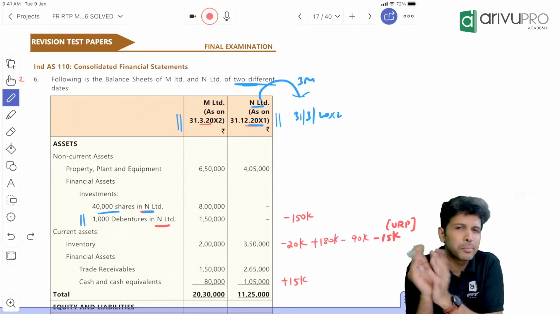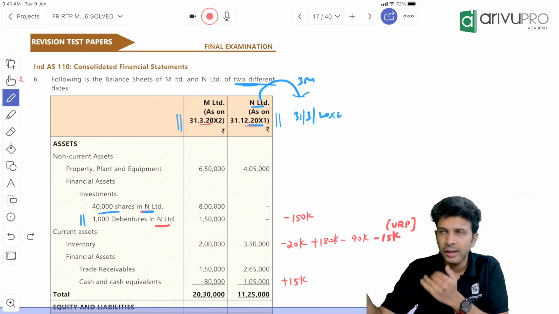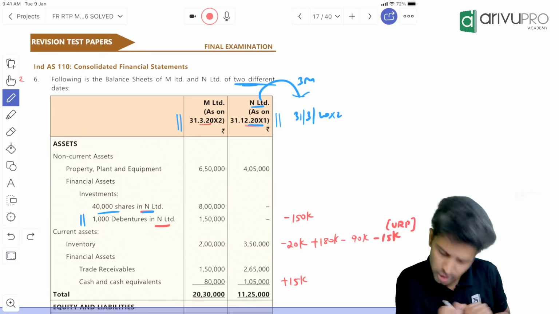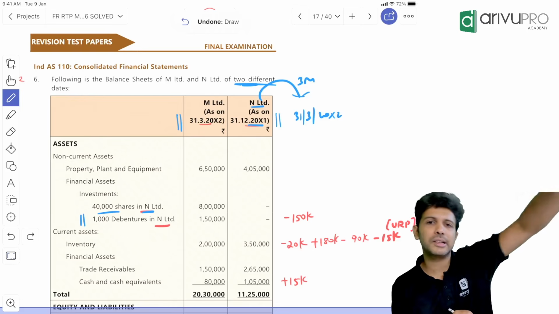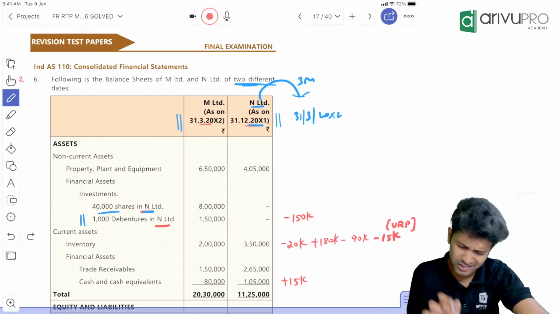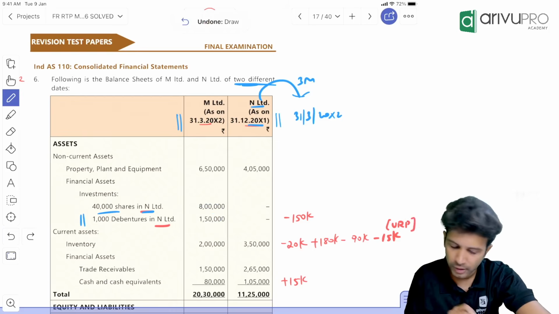This is your basic mutual owings, like your debtor, creditor, bills receivable, bills payable cancellation. This also you need to cancel, but the value will not match. The difference you'll adjust in other equity. That's the crux. This is not a new adjustment. We have done it. Okay. All right.